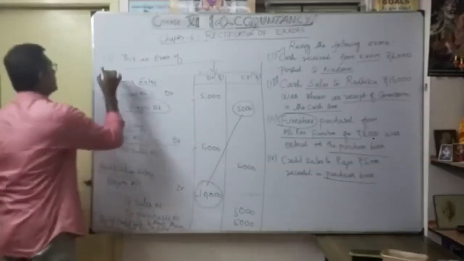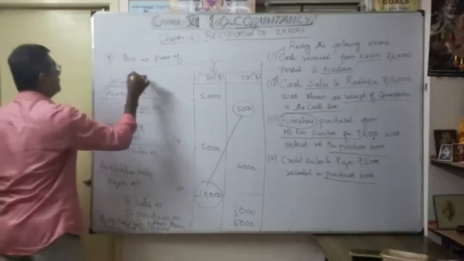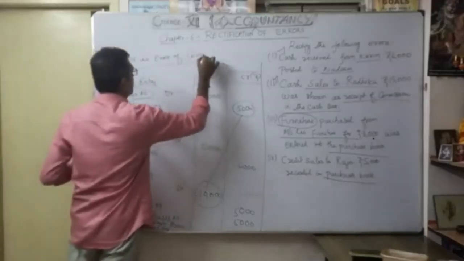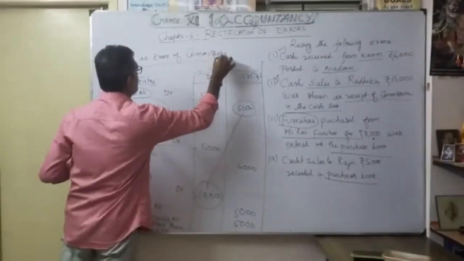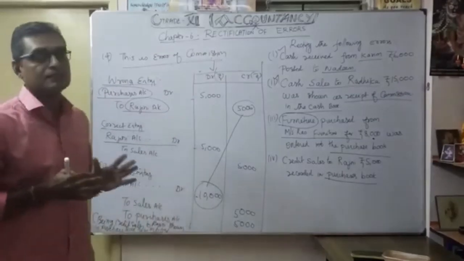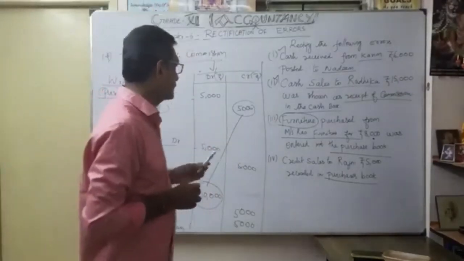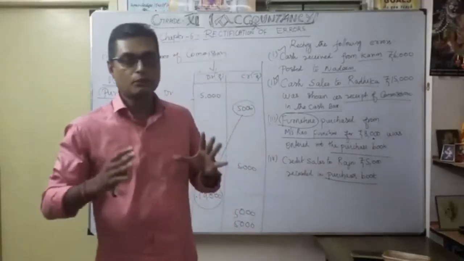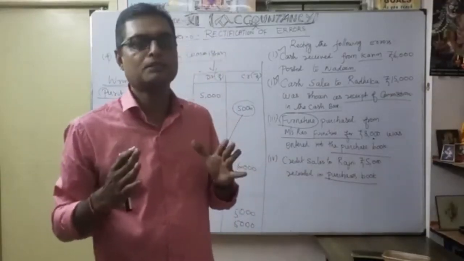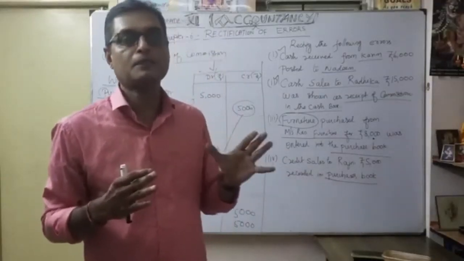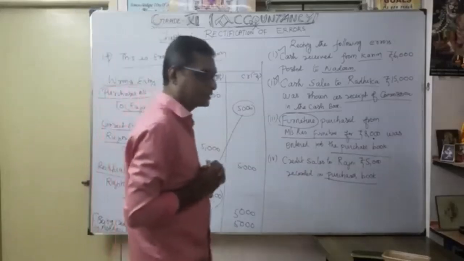Okay, that's what our fourth one is: error of commission. That is very, very important. First I have to write this: error of commission. And then error of posting. So wrongly posted. Understood. That's for example, you can understand to some extent how to rectify the errors. Okay. So that is very, very, very important.